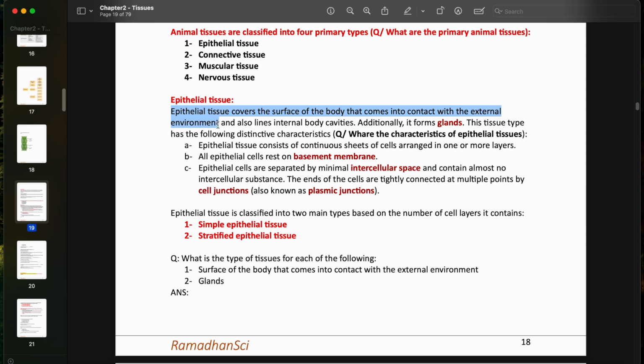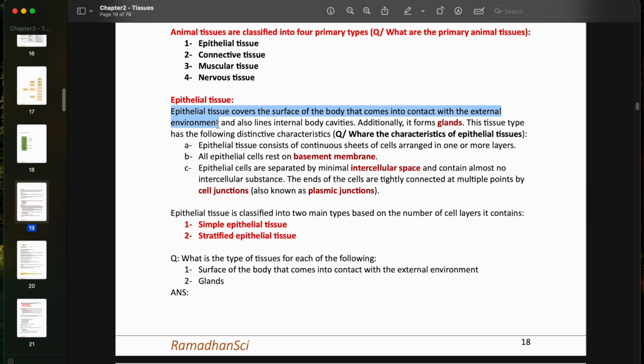All of these that come into contact with the external environment are mucosal or cutaneous surfaces that open to the outside world, and they're made up of epithelium.